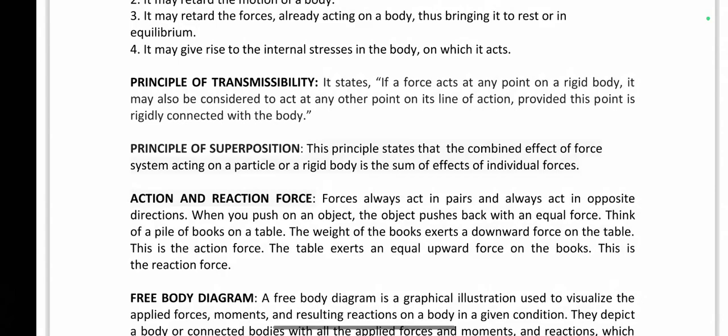For example, F1 is 10 newtons and F2 is 20 newtons. If you apply them to the body, there will be some displacement. If you apply 30 newtons directly, the same displacement will come in the rigid body. That we call the principle of superposition.